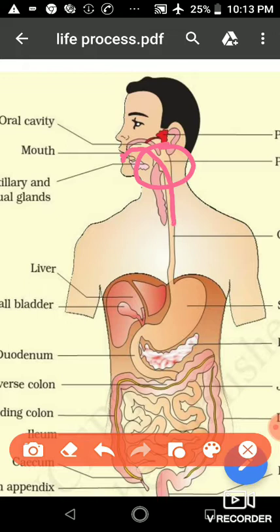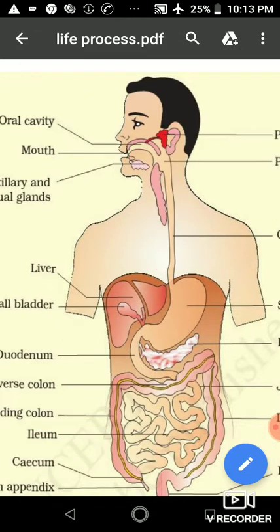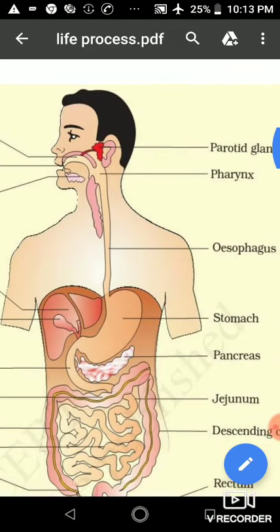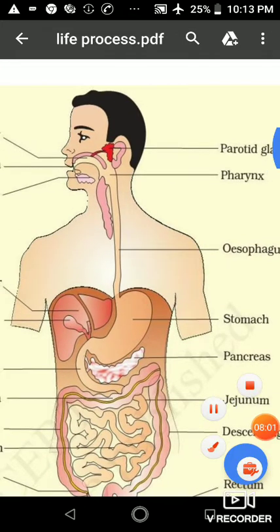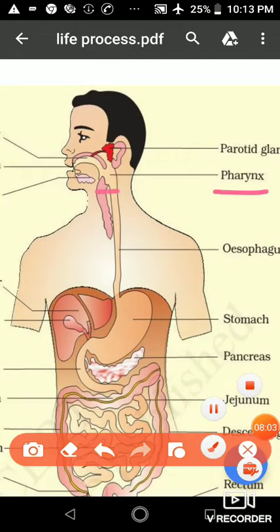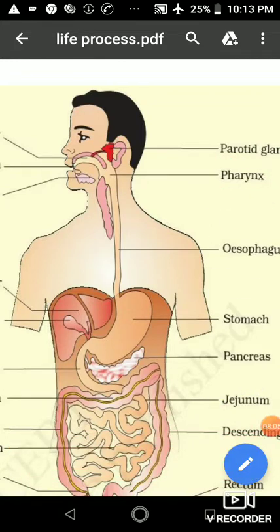Food comes from the mouth and air comes from the nasal cavity, and both pass through this common path, which is called the pharynx. Okay, this common path is called the pharynx. So when we swallow food, it may enter our windpipe, right? But actually it doesn't happen.